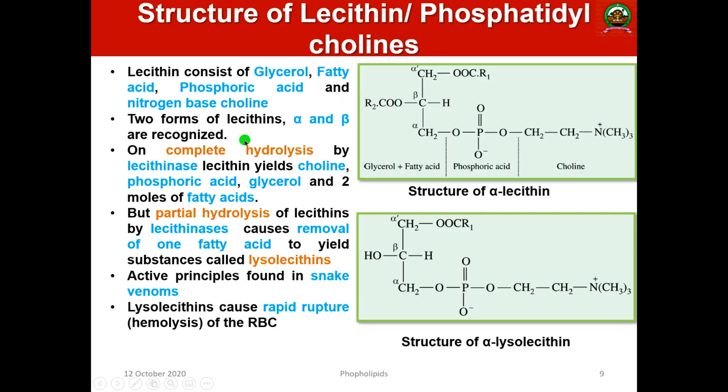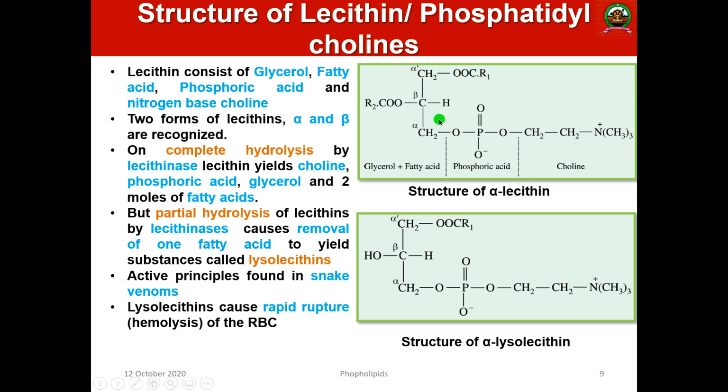Then, as I said, the structure of lecithin or phosphatidylcholine: lecithin consists of glycerol, fatty acid, and phosphoric acid. These three are present in phospholipid. Then the R group has a choline, and that is known as lecithin. So glycerol, fatty acid, phosphoric acid, and a nitrogenous base. This choline is a nitrogenous base. Then there are two forms of lecithin, alpha and beta forms.